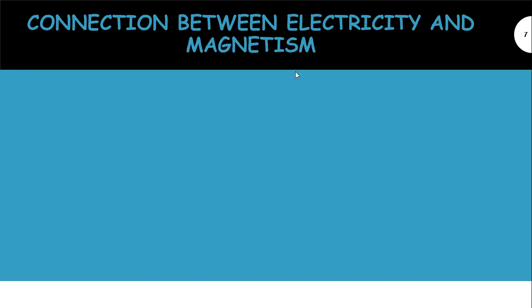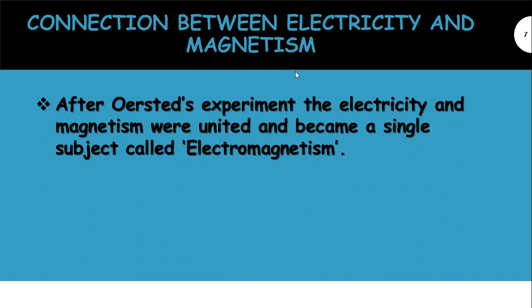Now, connection between electricity and magnetism. Before the 18th century, people thought that magnetism and electricity were separate subjects. But by Oersted's experiment, it was proved that electricity and magnetism were a single subject called electromagnetism. Electricity and magnetism were united and became a single subject called electromagnetism.